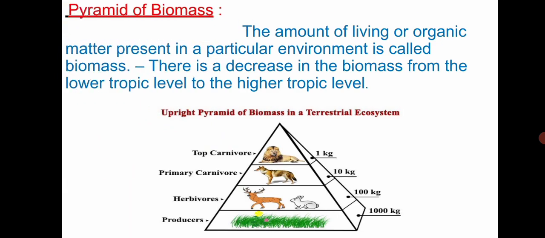And finally, pyramids of biomass. The amount of living or organic matter present in a particular environment is called biomass. There is a decrease in the biomass from the lower trophic level to the higher trophic level. Like the pyramids of energy and number, the high amount of organic matter is present at the bottom of the pyramid and it slowly decreases, and at the top the quantity becomes very less. In this way, the energy is passed from one consumer to another consumer.